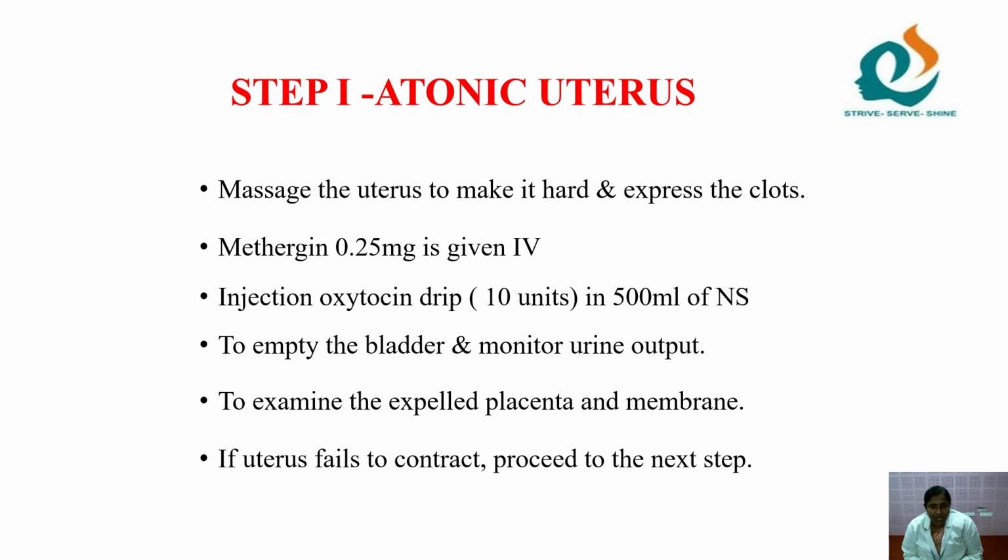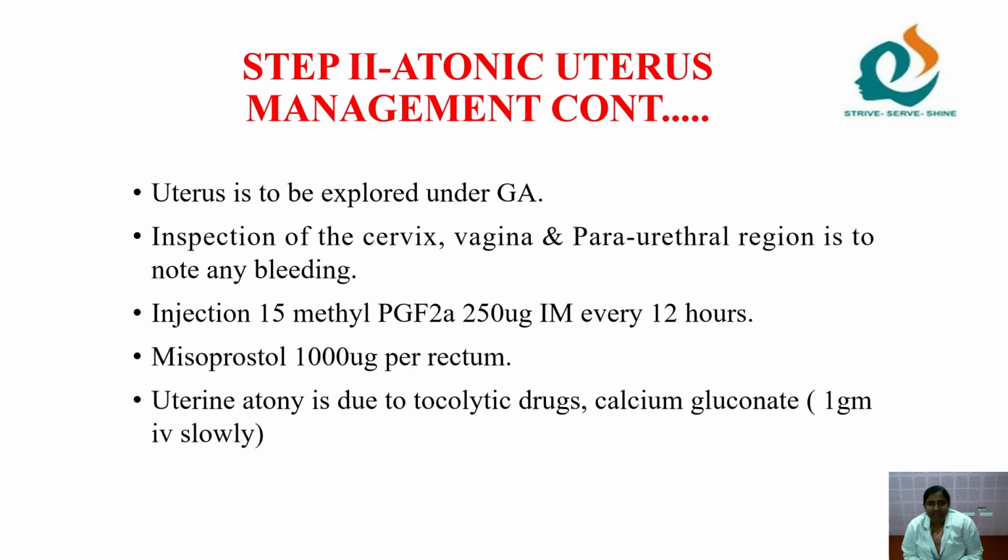If the uterus fails to contract even after massaging, we have to move on to the next step, that is, the uterus is to be explored under general anesthesia. Then you have to inspect the cervix, vagina and paraurethral region for any bleeding, because I have already done massaging the uterus. If the bleeding is not controlled, immediately I have to think if there is any trauma in the cervix, vagina or paraurethral region. Then injection 15-methyl prostaglandin F2 alpha 250 microgram IM every 12 hours is given. Then misoprostol 1000 microgram per rectal is given.